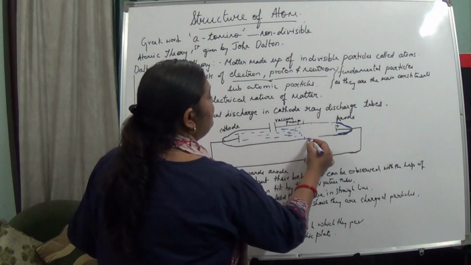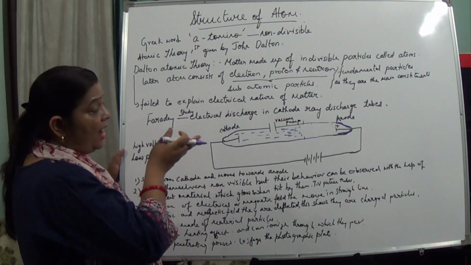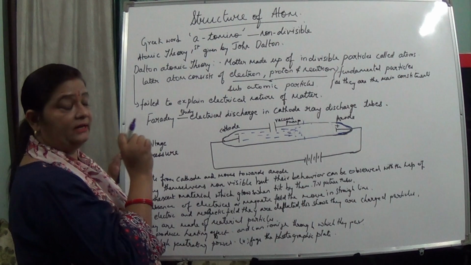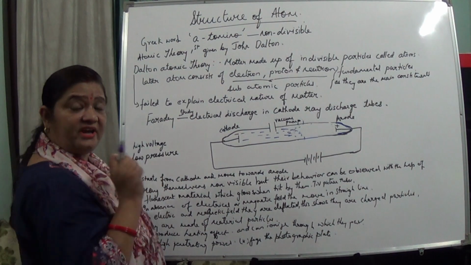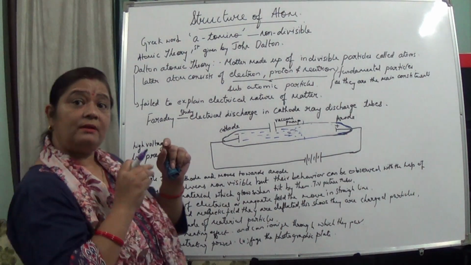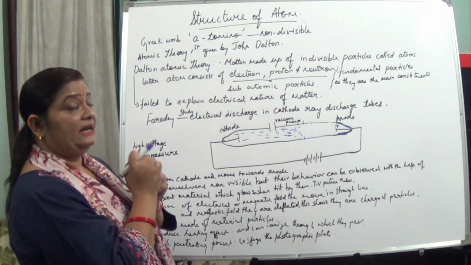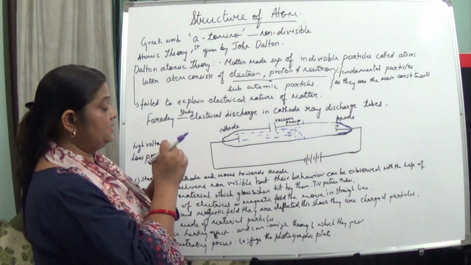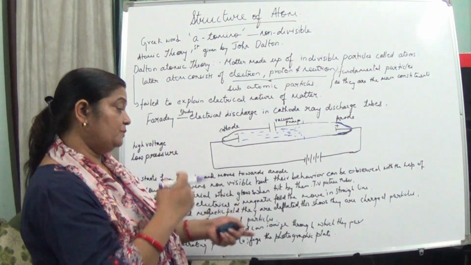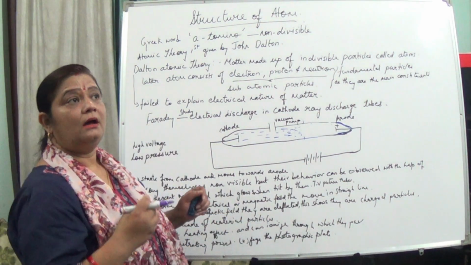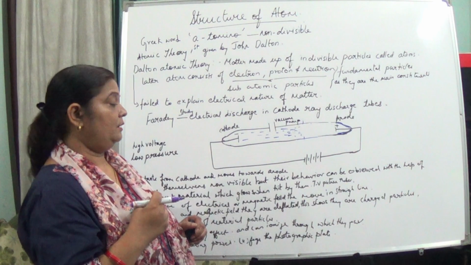Next, these cathode rays have a heating effect, and they can ionize the particles through which they pass. They have a very high penetrating power; they can penetrate aluminum sheets and all metal sheets also. Another characteristic feature is that they cause fogging in photographic plates. They also produce X-rays when they strike copper or tungsten.